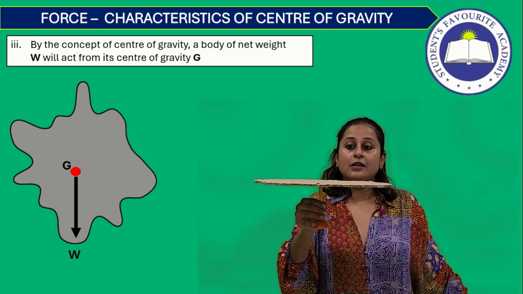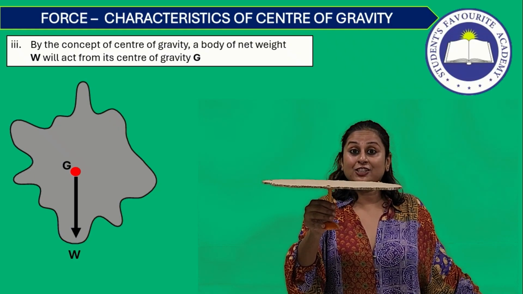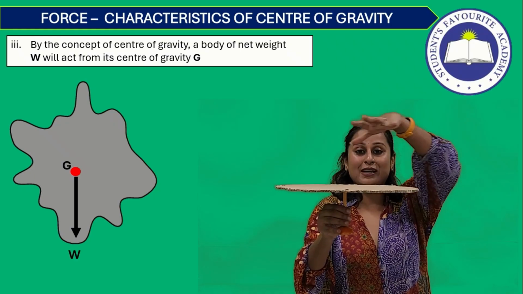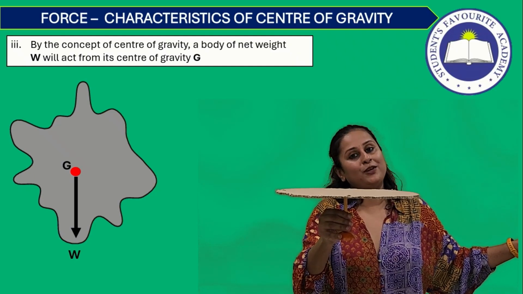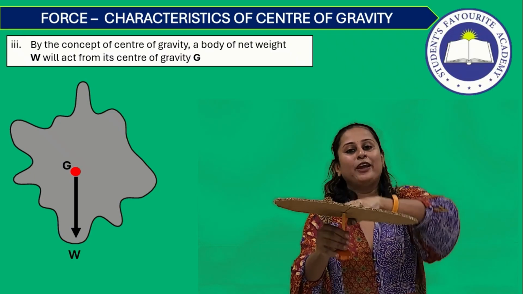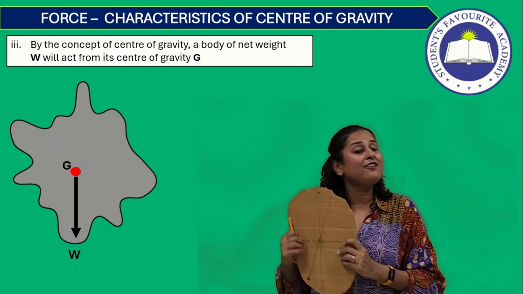Here we go. Now it's not bending in any direction. That means the total clockwise and anti-clockwise moments have algebraically become equal to 0. So this is the point of center of gravity of an irregular object. Children, now we have come to the concept of center of gravity.